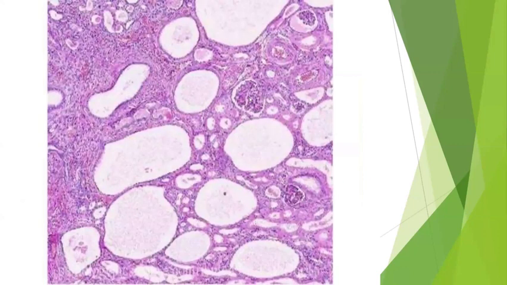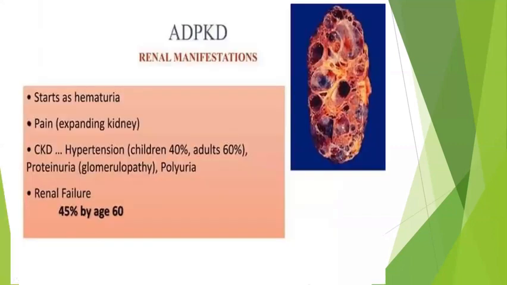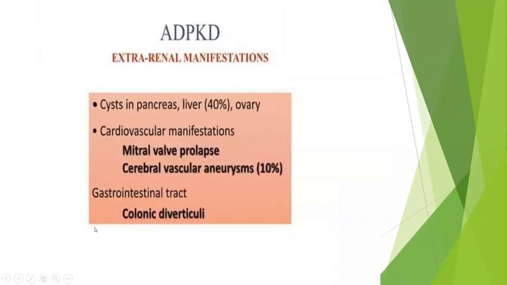Microscopically, you can see in between some glomeruli, but these will usually be sclerosed glomeruli that do not have any function at all. Otherwise, the renal parenchyma will be totally replaced by cysts, lined by a thin wall with flattened lining epithelium, and the intervening stroma shows a lot of inflammatory infiltrate. They present with hematuria, or sometimes with a full-blown picture of chronic kidney disease. In children, 40% of chronic kidney disease is autosomal dominant polycystic kidney disease. In adults it is about 60%, and they usually present with renal failure before the age of 60 years.